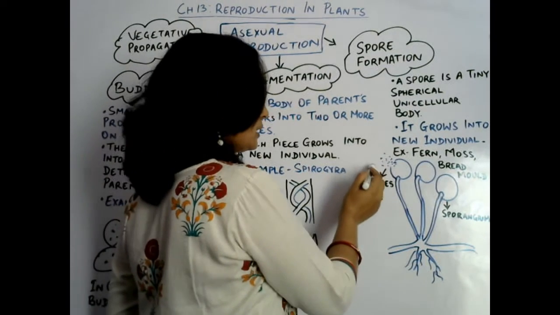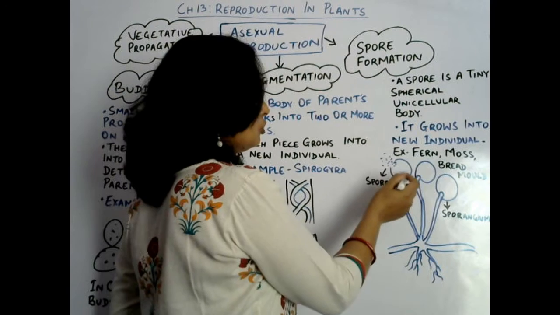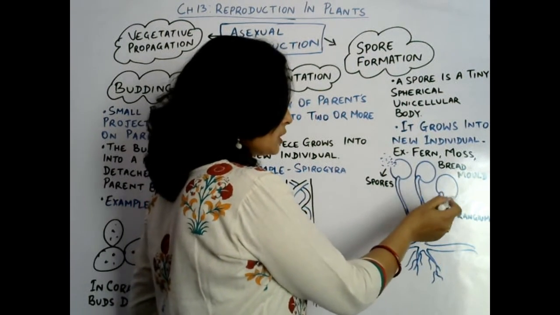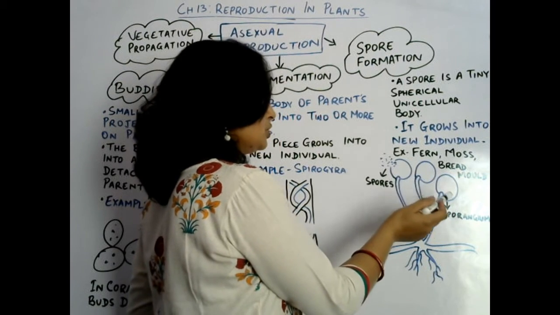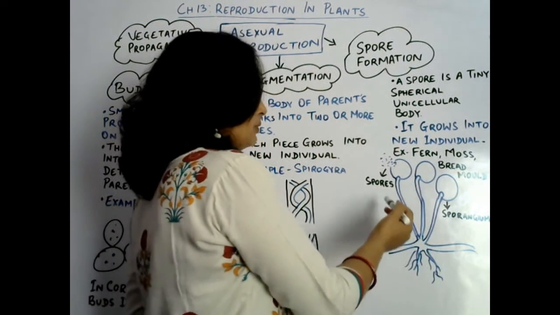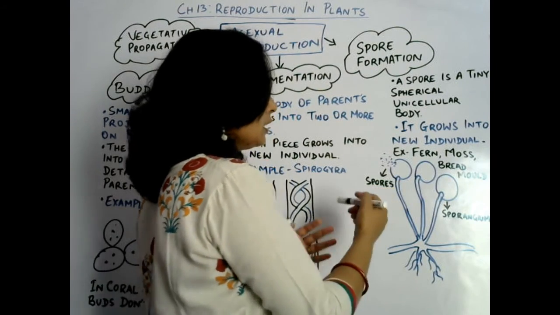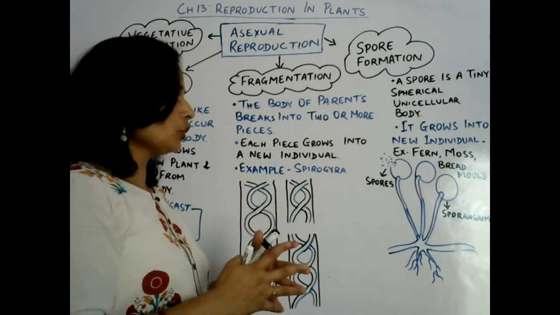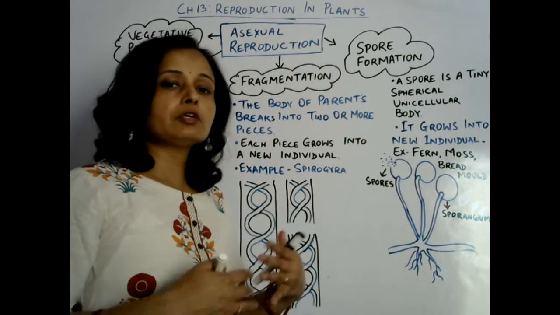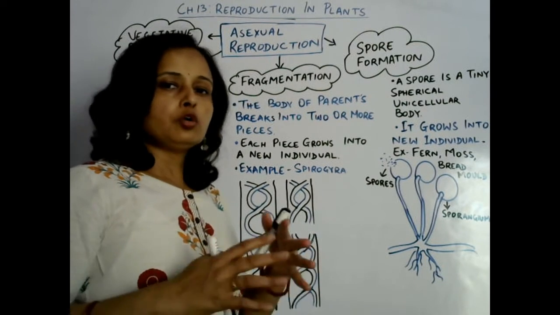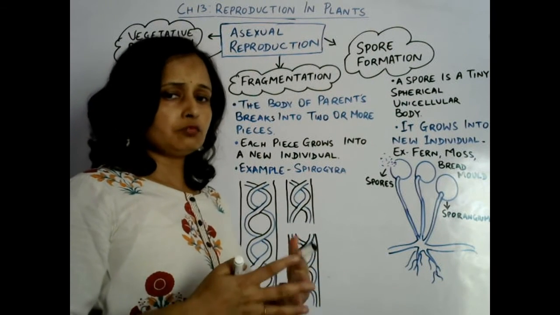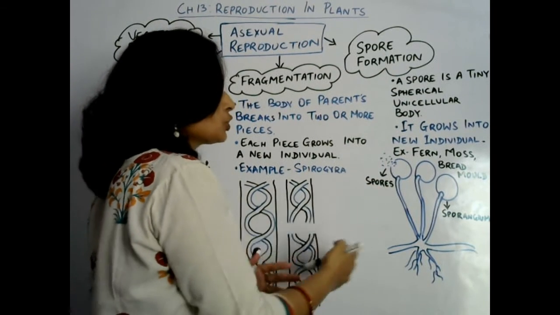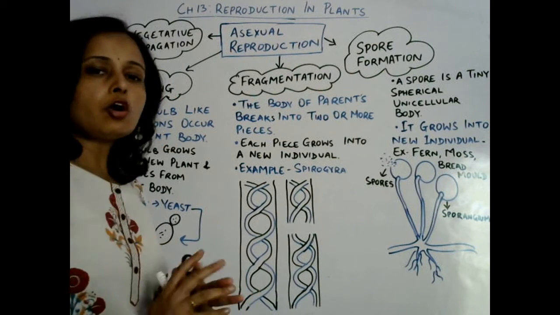So you can see these are the spores, and the spores are found in a body that is called the sporangium, and when the sporangium bursts, then spores come out. Spores also have an outer hard covering, a thick wall, and when spores get favorable conditions like moisture and low temperature, that wall of the spore breaks, and then the spores grow into a new individual organism.